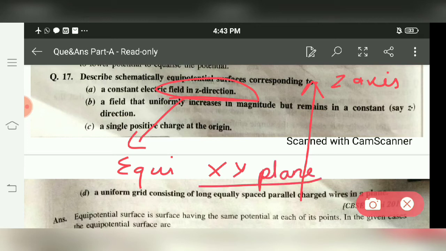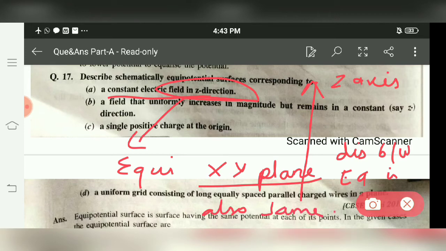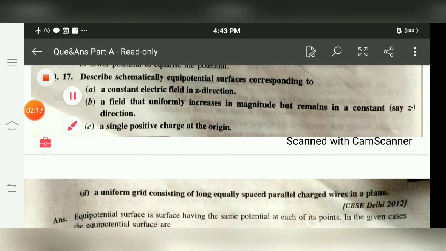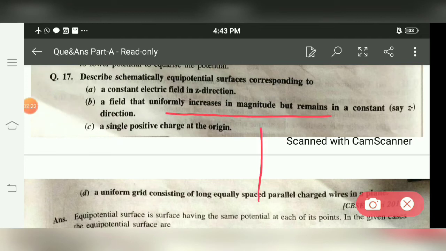One thing. Second, constant field. If the field is constant, it means the distance between equipotential surfaces is also the same. Second, the field is increasing in magnitude but direction is the same. Means again we have an electric field parallel to the z axis, so the equipotential surfaces are again planes parallel to the xy plane.